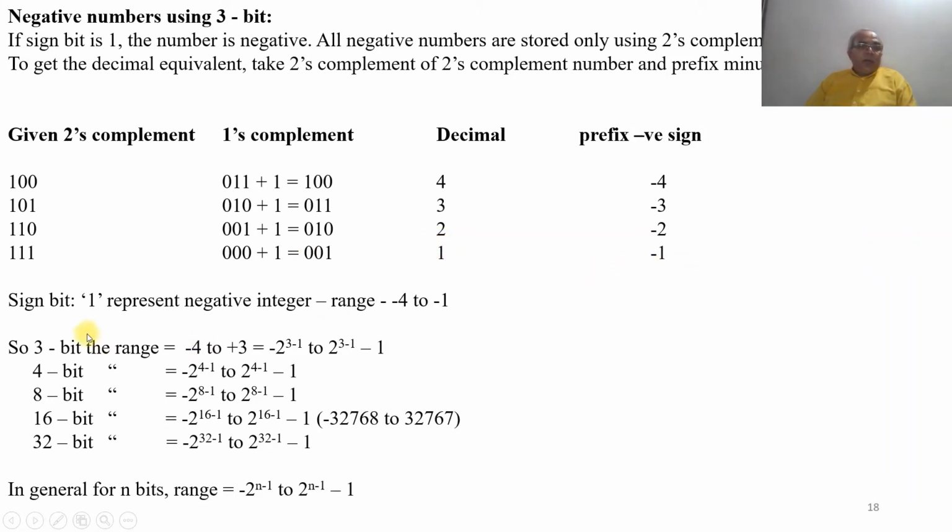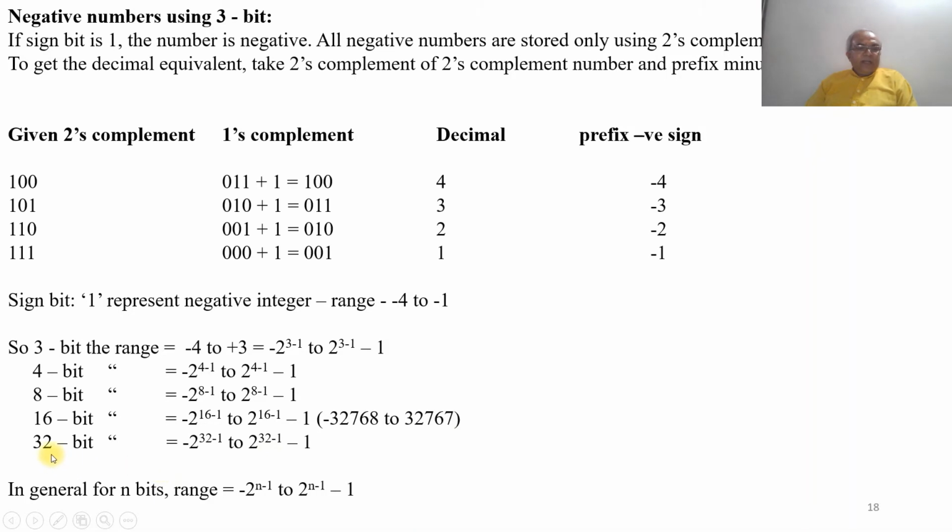With the sign bit 1, the negative integers range from minus 4 to minus 1. So the 3-bit range is minus 4 to plus 3, that is minus 2 to the power of 3 minus 1 to 2 to the power of 3 minus 1. The 4-bit range is minus 2 to the power of 4 minus 1 to 2 to the power of 4 minus 1 minus 1. Similarly for 8-bit, and then the 16-bit range, which is minus 2 to the power of 16 minus 1 to 2 to the power of 16 minus 1 minus 1. That means minus 32,768 to 32,767.